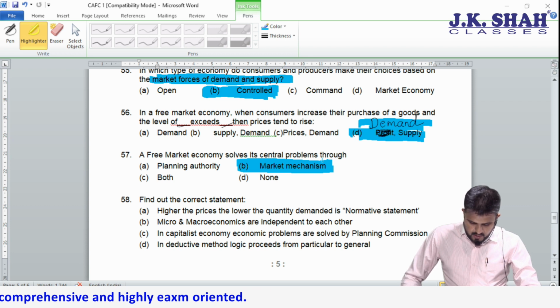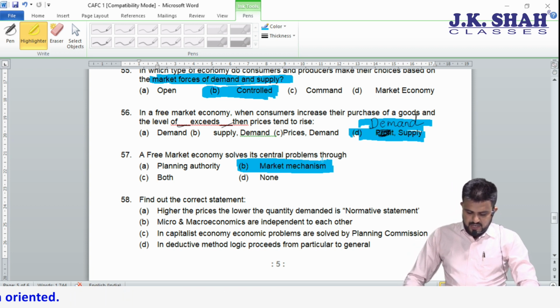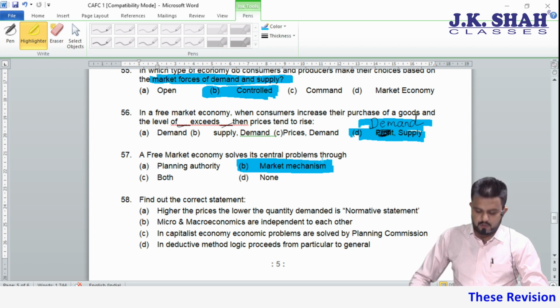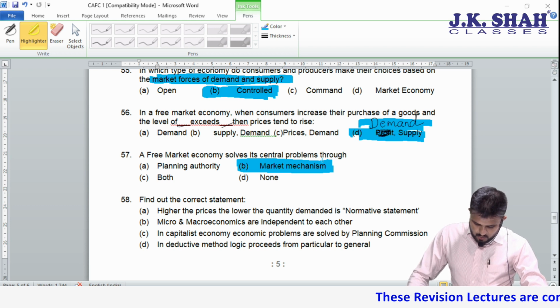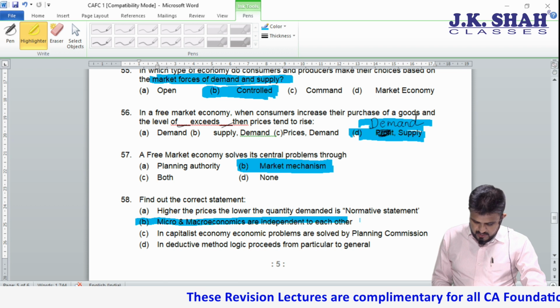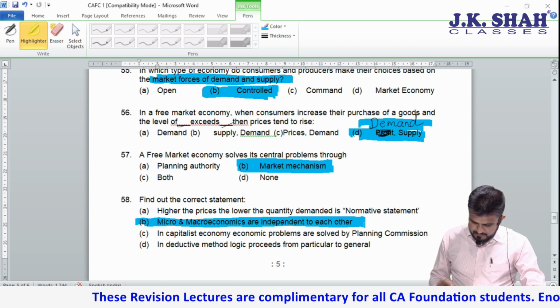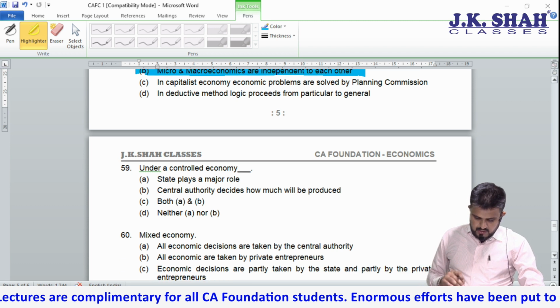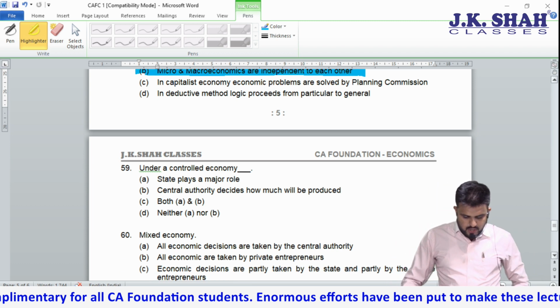58. Find out the correct statement. Higher the price, lower the quantity demanded is a normative statement, so that is a positive. Micro and macro are interdependent. This is more correct. Next, under a controlled economy.